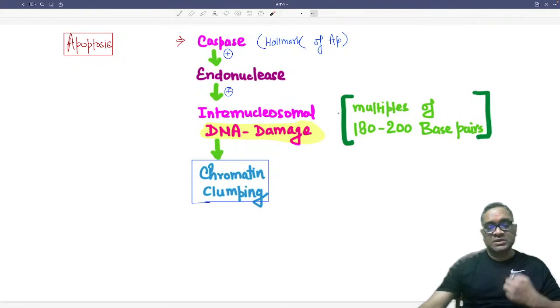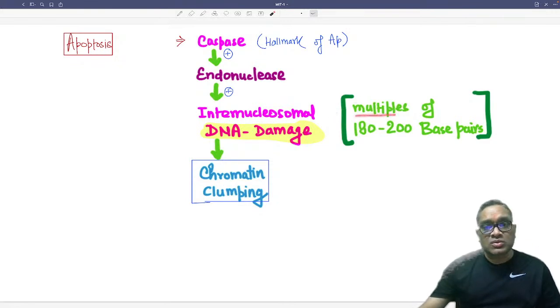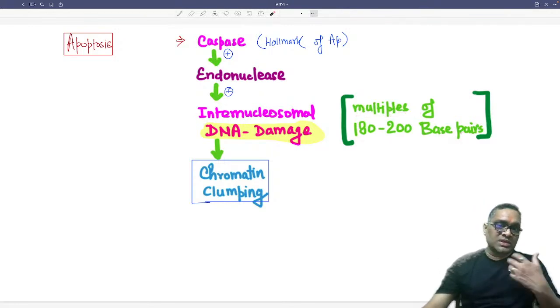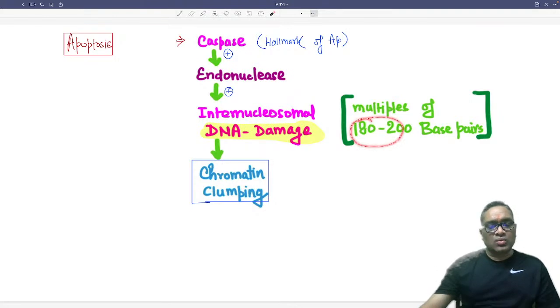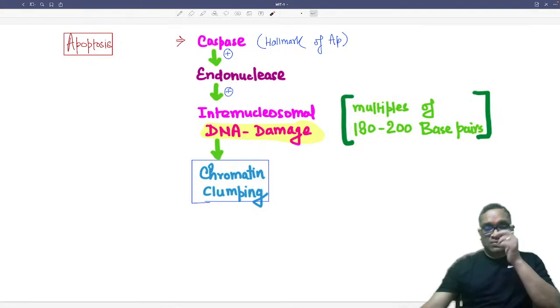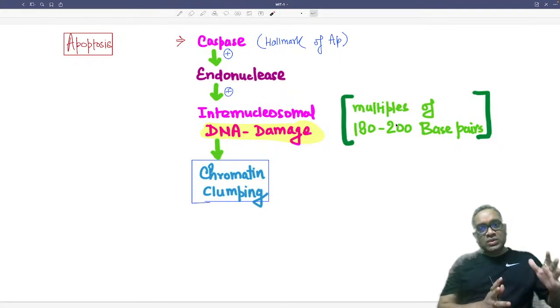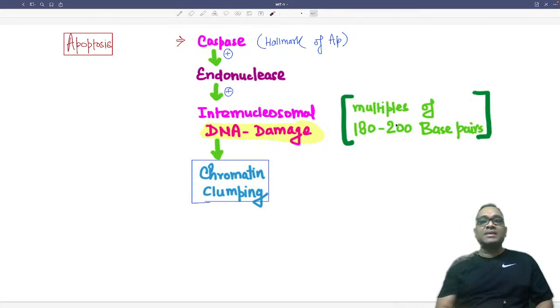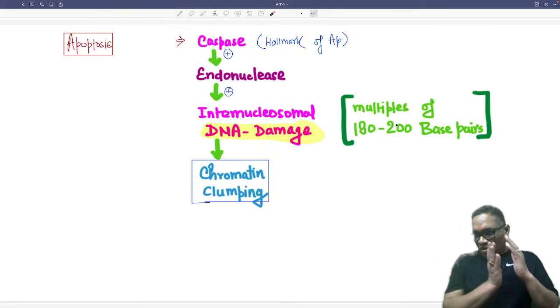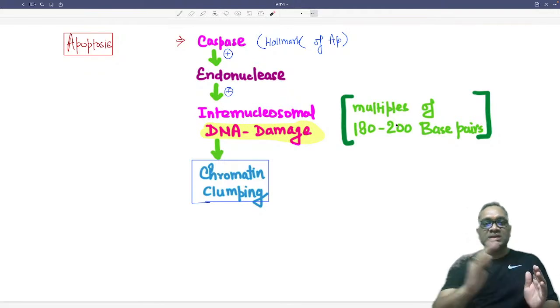What is the meaning of a specific fragment? They will always be in multiples of 180 to 200 base pair. This means they will always be in multiples of 200. It will be 200, 400, 600, like that. So it will not be random, like sometimes 50, 100. It will always be in multiples of 200, 400, 600, like that.